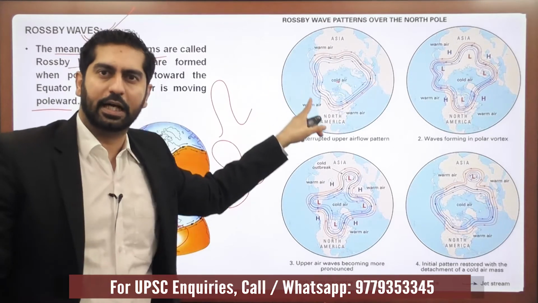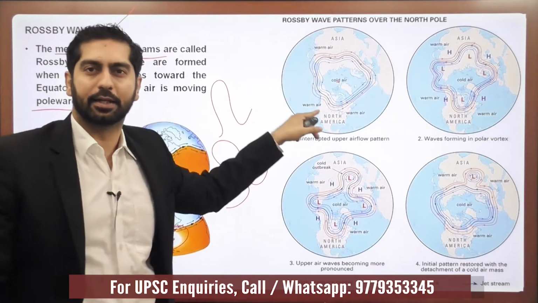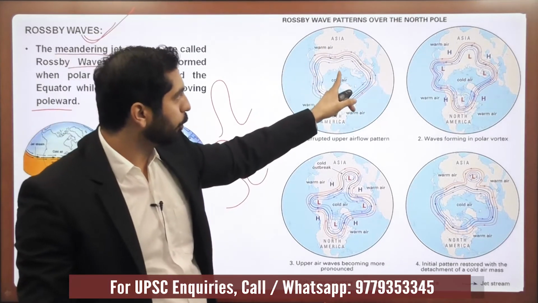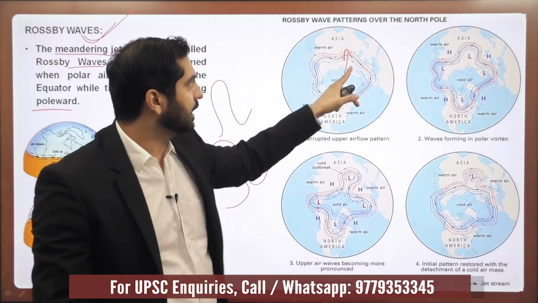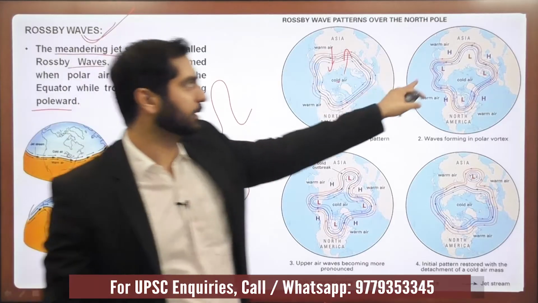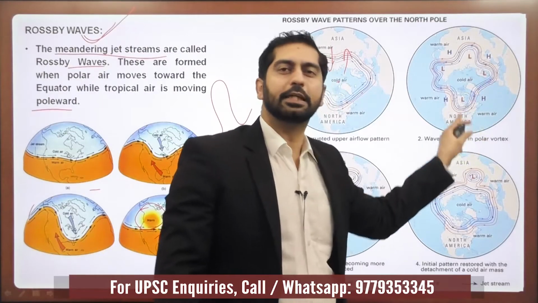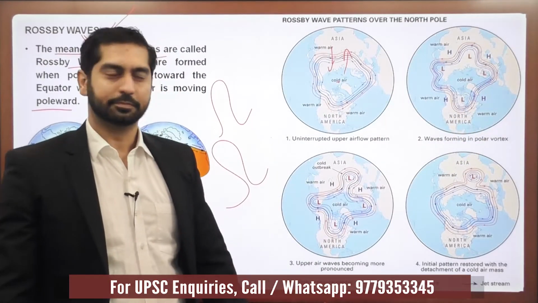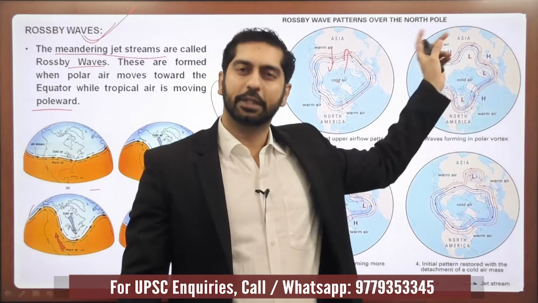These winds are moving in a slightly meandering path. But if the cold air pushes towards the equator or the warm air pushes towards the poles, the meandering tendency would increase.